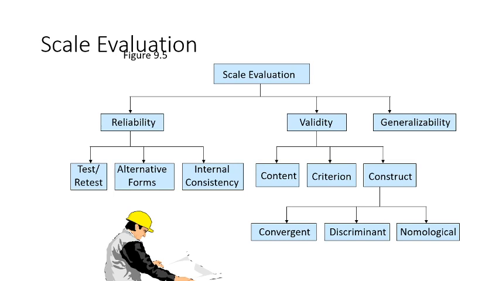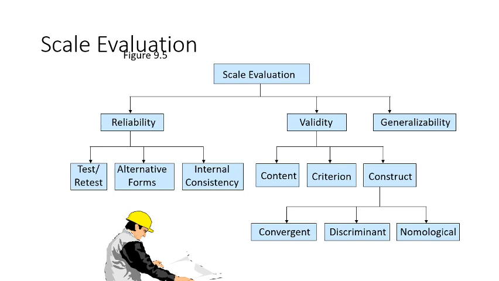So in social sciences, when you measure these constructs, it is very important to consider reliability, validity, and from that, generalizability. I discussed generalizability in sampling in my previous lecture. Today we will be covering reliability and validity.